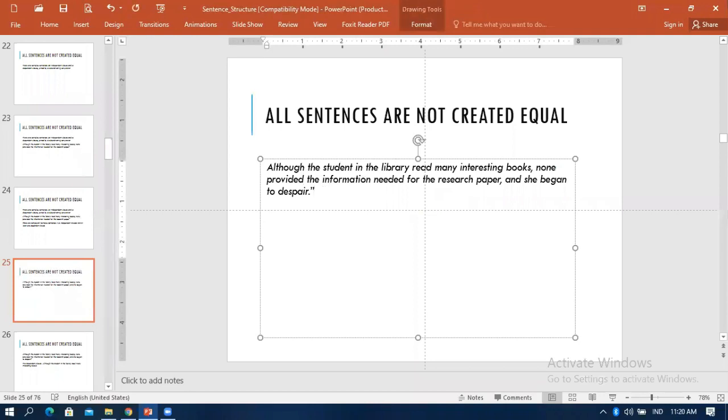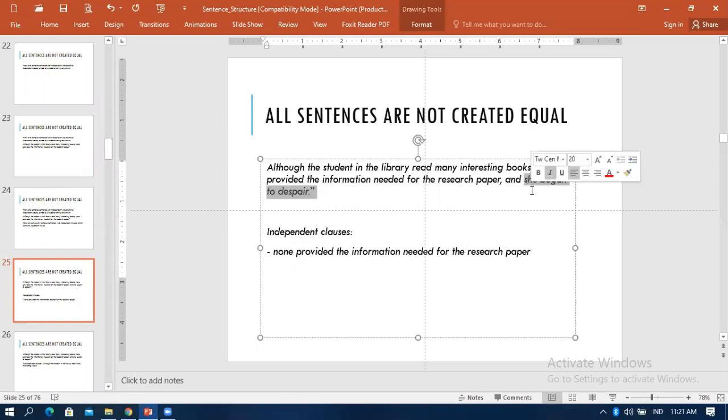Can you mention what the independent clauses in this sentence are? Okay, the first independent clause is this one. And then the second, this one. Why is this called independent? Because the two clauses can actually stand alone.